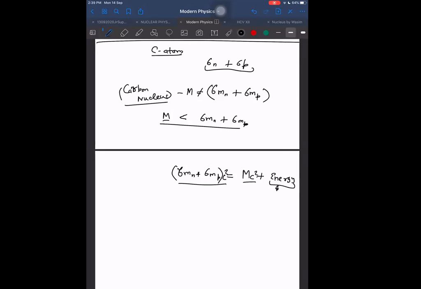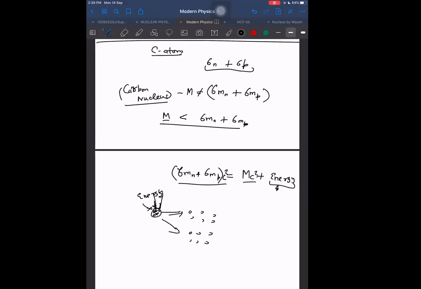Yes, sir. I also told it this way: let us say this is already a nucleus now, and I want to break it apart into its nucleons. Then I have to provide some energy, and that energy required to separate these nucleons again will also be called binding energy. So what is binding energy? Two ways we can think.